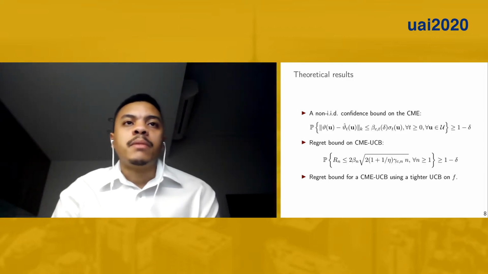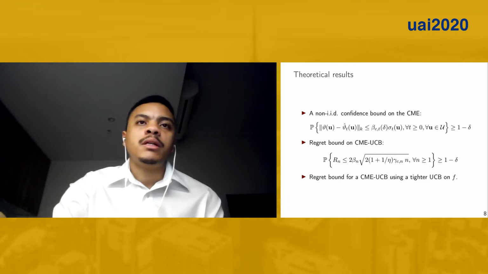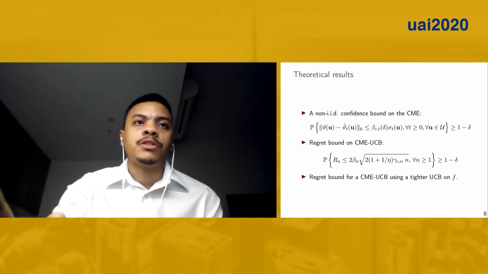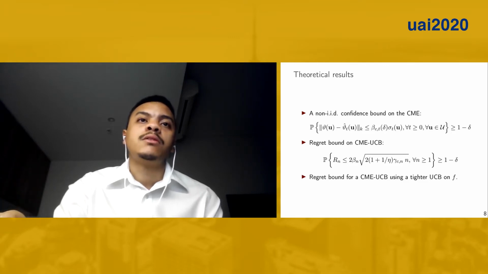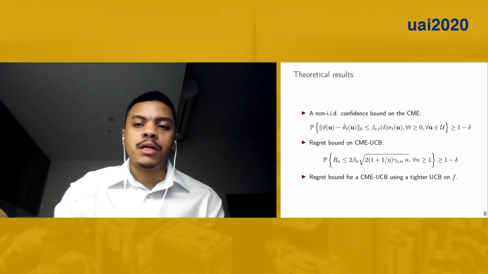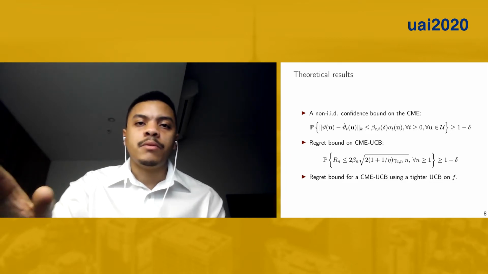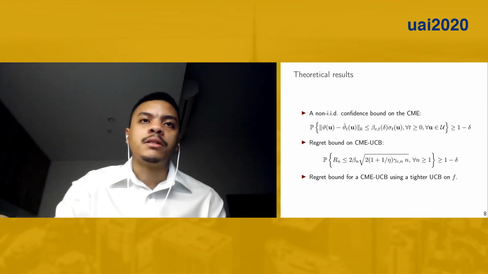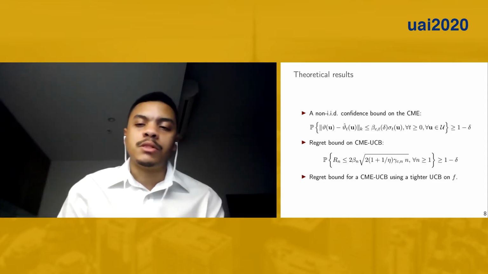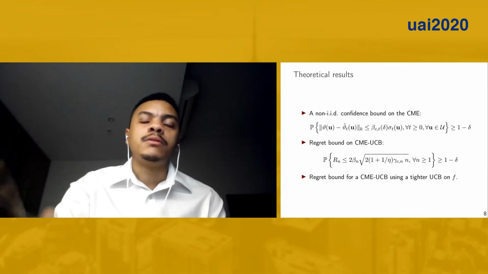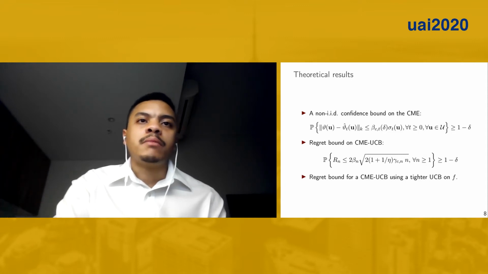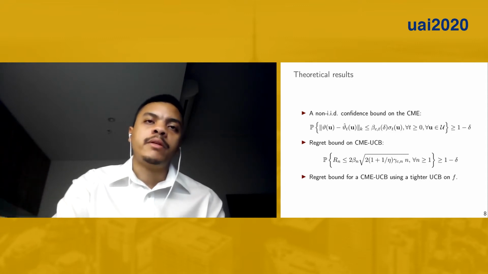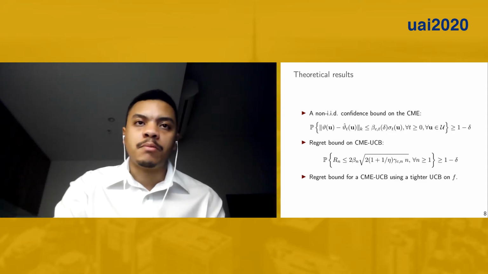We derive a regret bound for the CME-UCB, which is a function of the information gain of the Gaussian process on the control space. And that's one of the interesting insights in this paper, that we can quantify our uncertainty on the conditional mean embeddings estimator based on a GP-like estimate. And we also derive regret bounds for another version of the algorithm that's based on a tighter upper confidence bound as well.